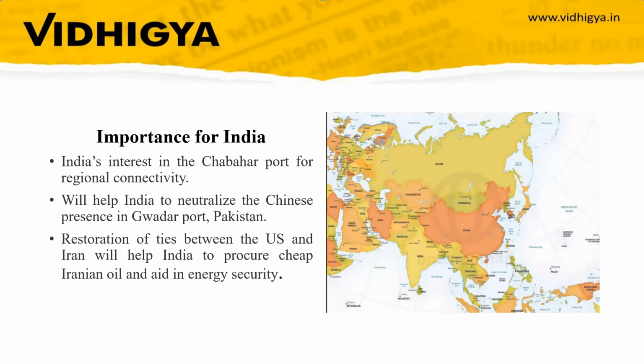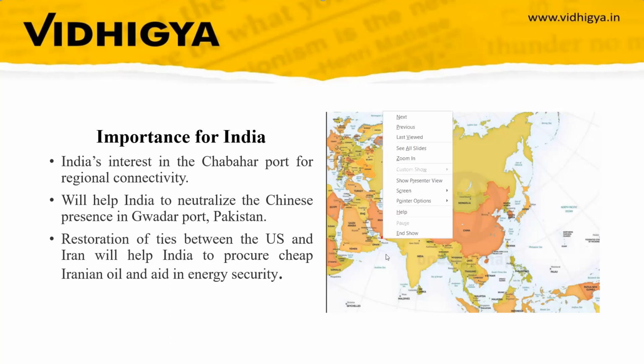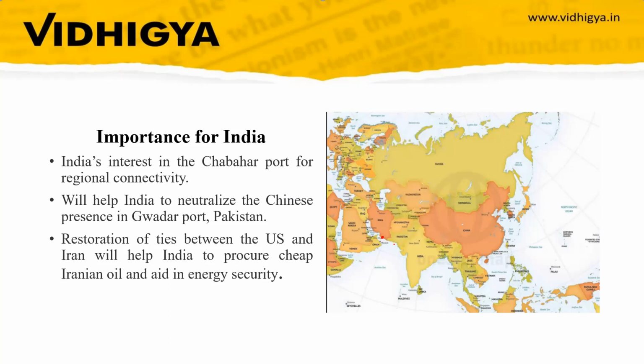Now the importance of the Vienna talks for India. This is Iran. Here we have the Chabahar port, and here we have the Gwadar port. What China is doing is building a maritime presence, utilizing Pakistan's Gwadar port to surround India in the Indian Ocean.